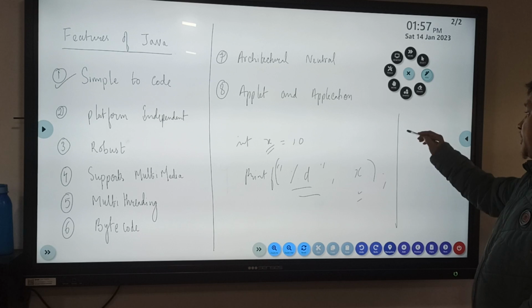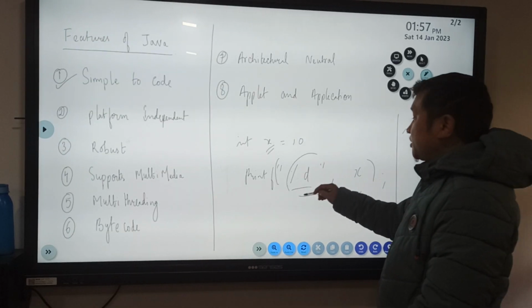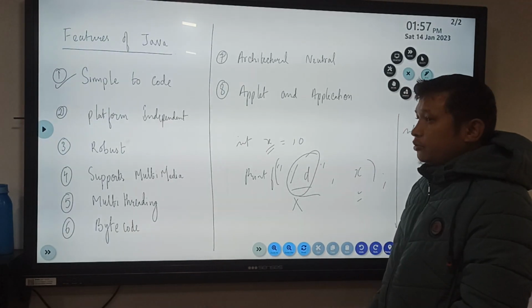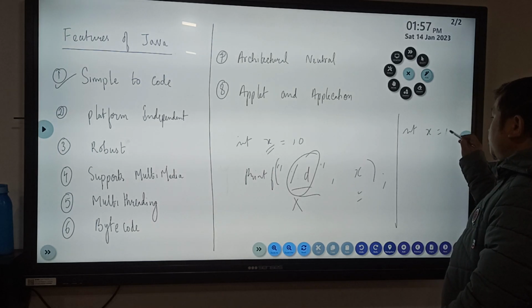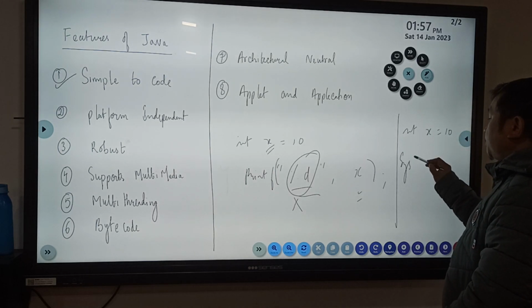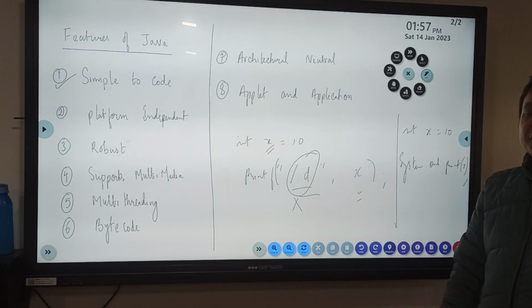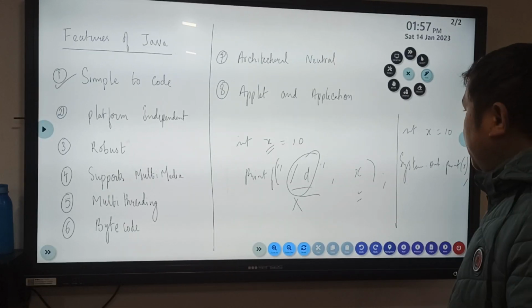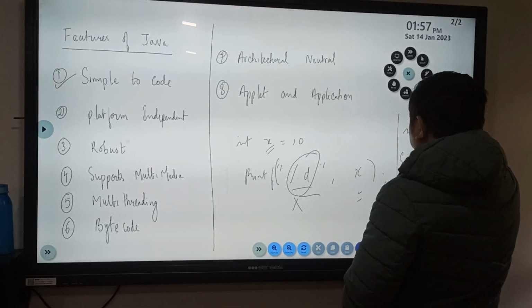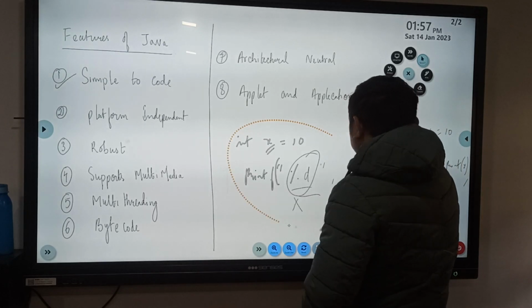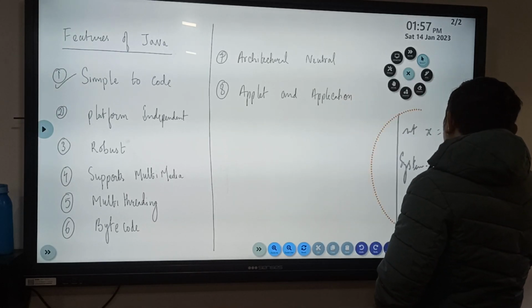But in Java it is very simple, you don't have to know the format specifier at all. If you write int x equals 10 and directly write System.out.print, and then x, it directly outputs the value 10, which is the value of x. So one of the reasons why Java is popular is that it is very easy to code.